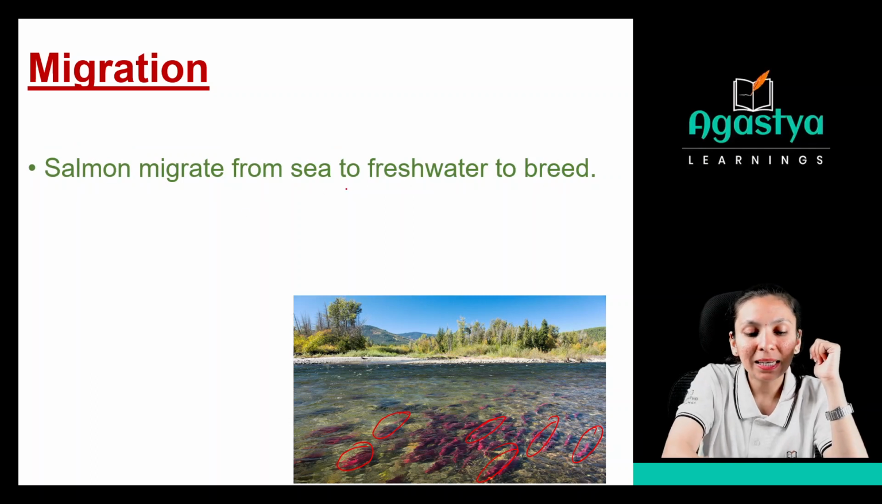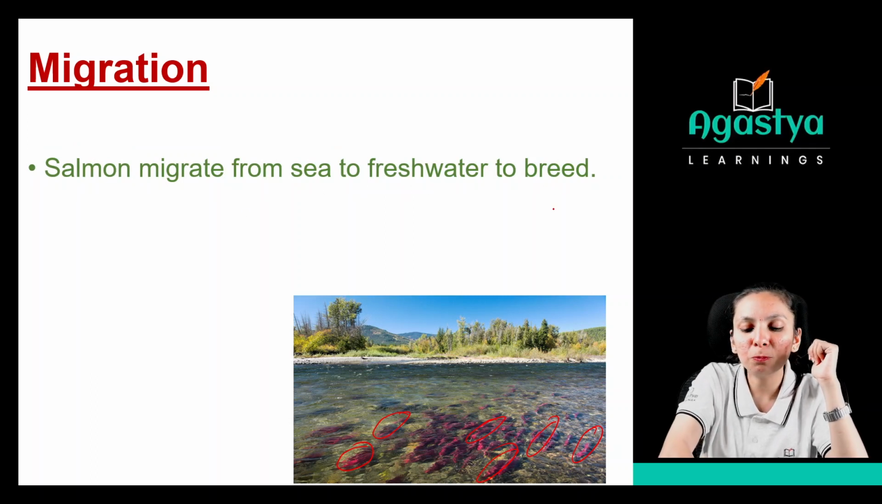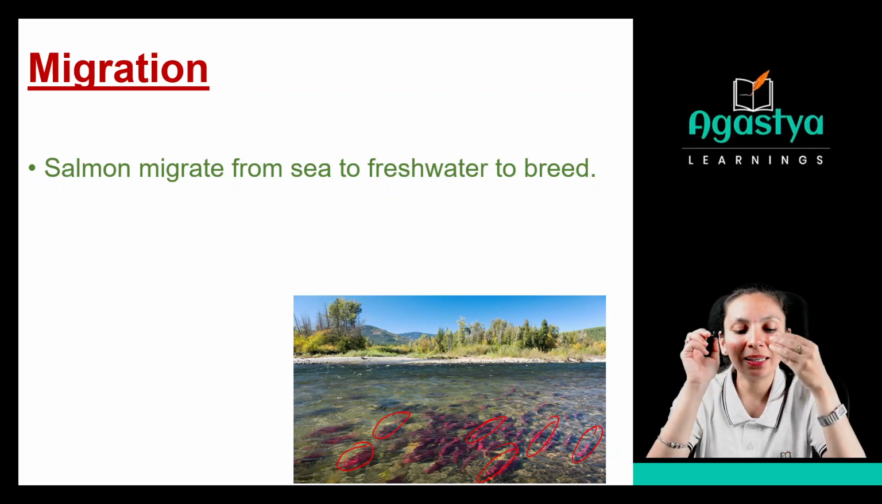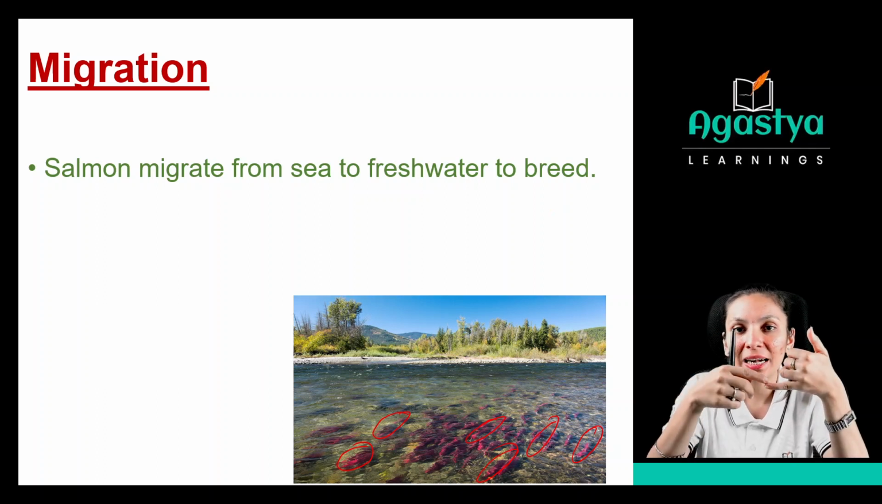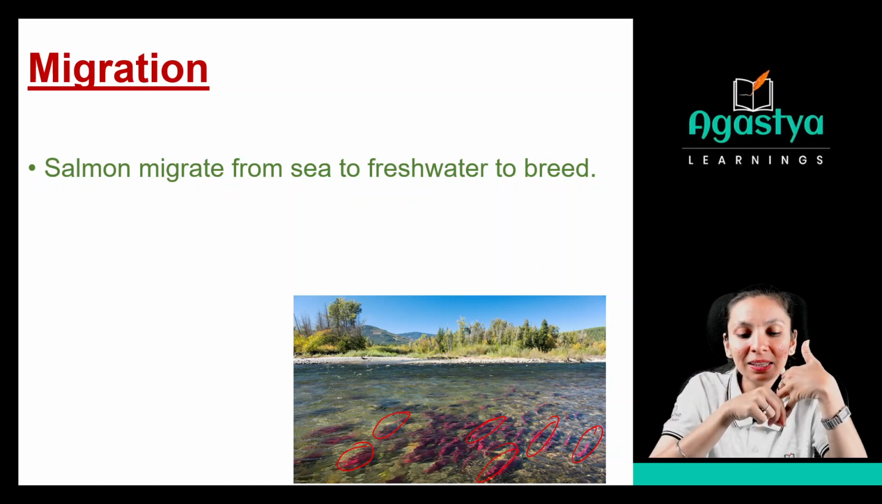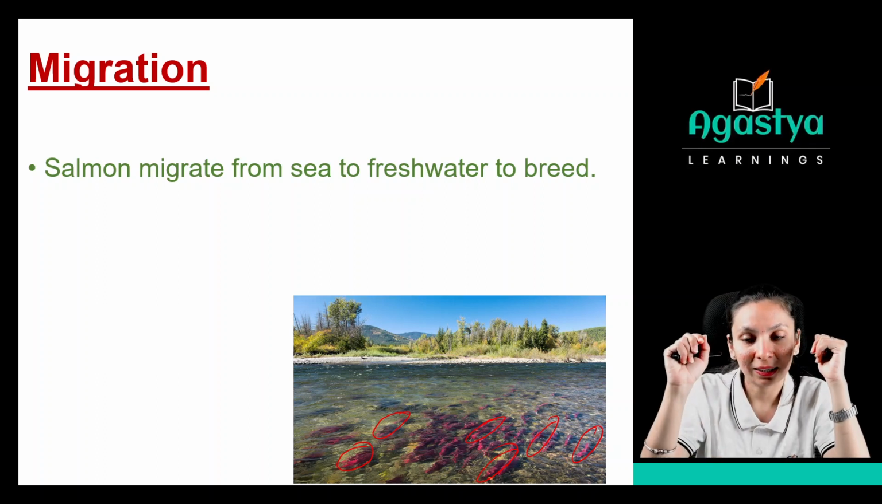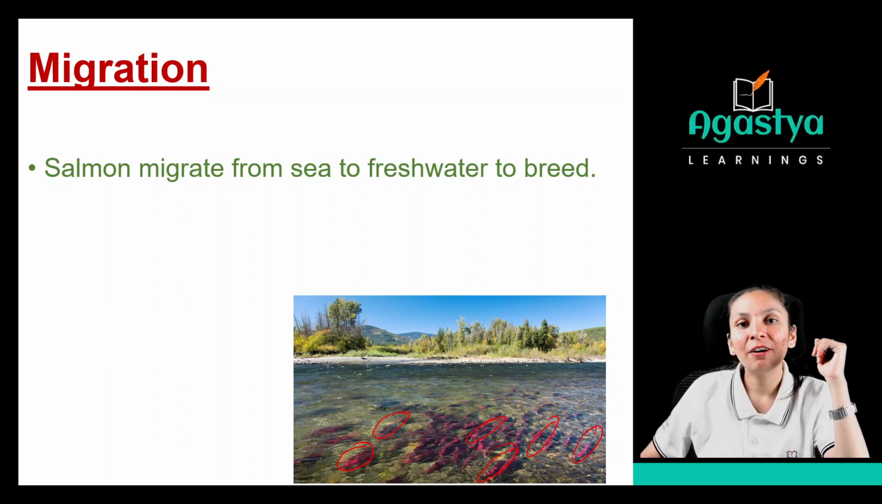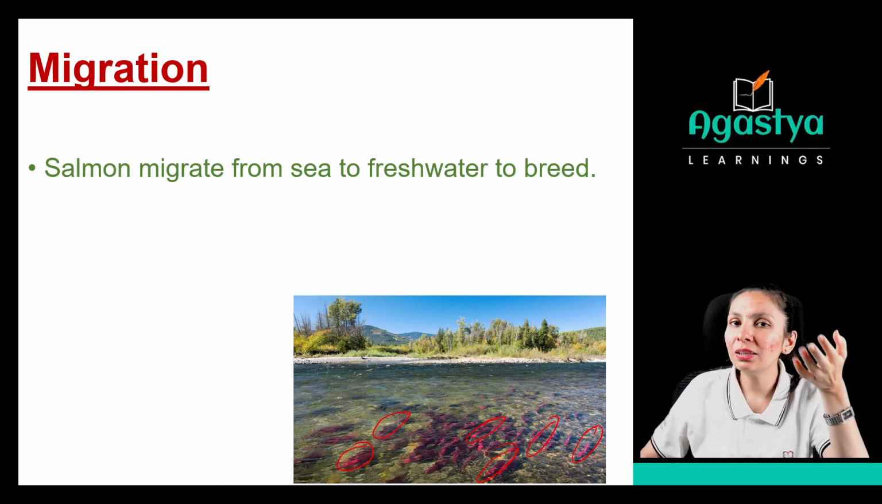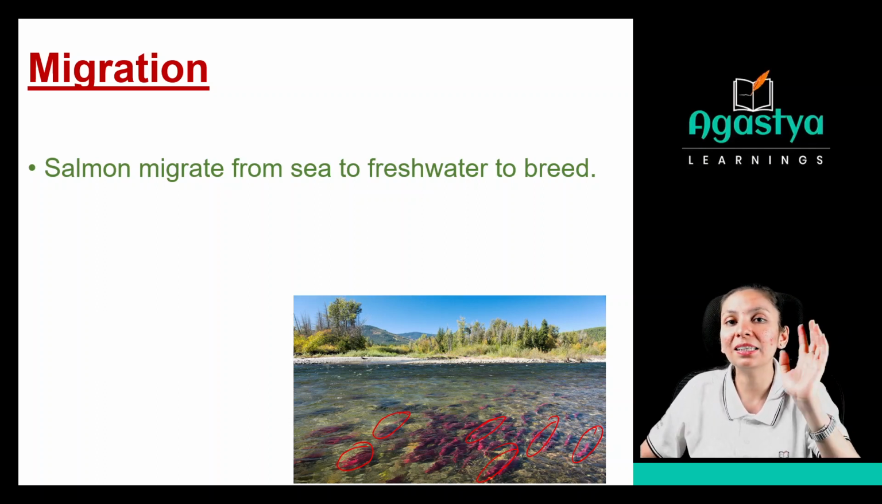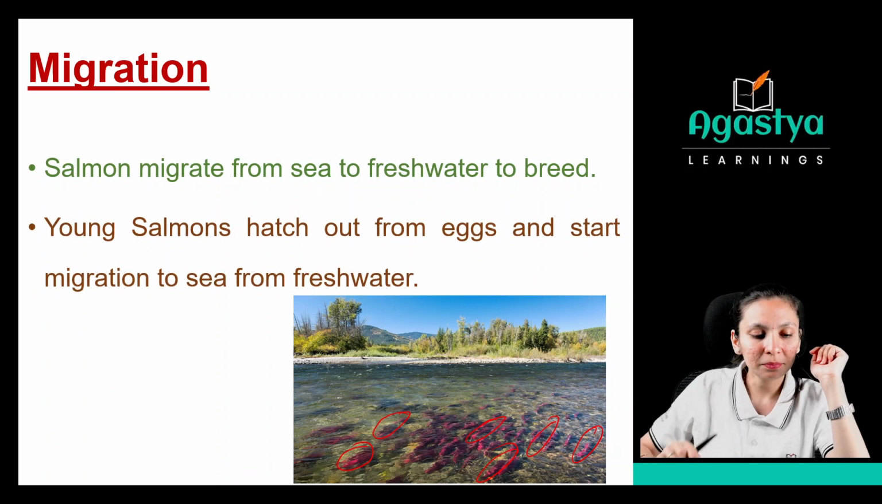So salmon migrates from sea to fresh water to breed. See, this is fresh water. Mostly you observe that these salmon fish are living in the sea. But whenever they want to breed, whenever they want to reproduce, they will come to the fresh water, right? So why are they migrating? For the breeding purpose. So all the animals have some reason or the other for migration.